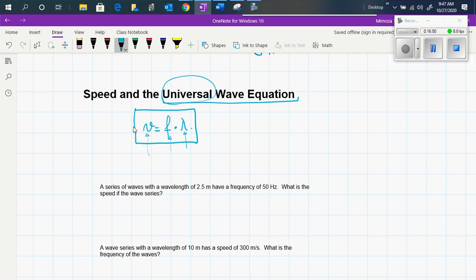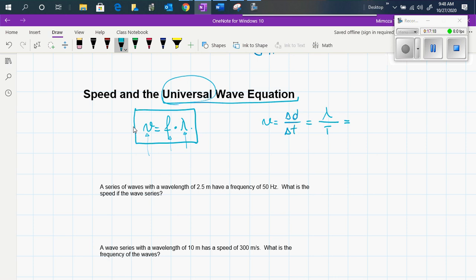And this does make sense, because if we assume that the wave is moving in uniform circular motion, then v will be delta d over delta t. But what is delta d? As we said, it is the wavelength, and delta t is the period of the revolution.